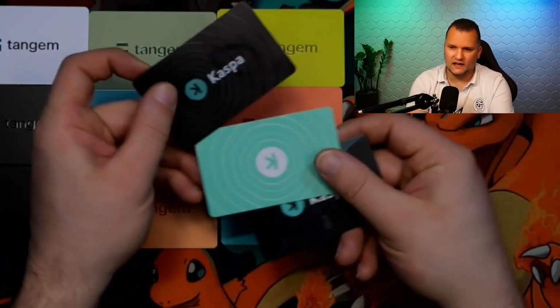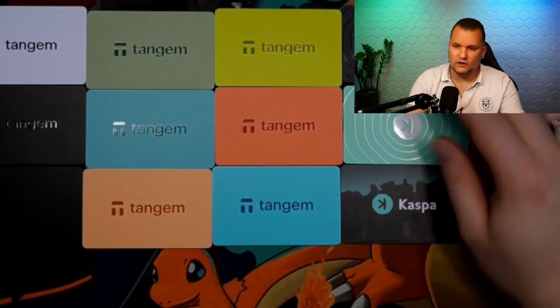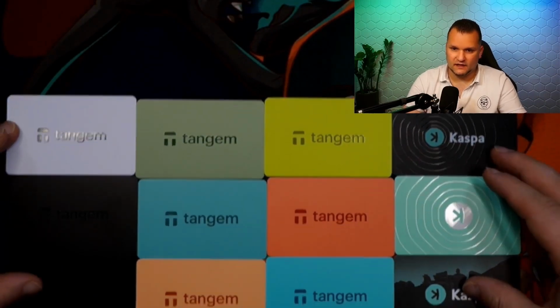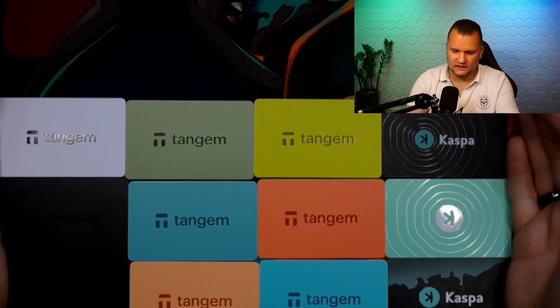And then we also have the Casper wallets. This is how they currently look for me: the black, turquoise, and the older one. These are my current Tangem sets, or rather, wallets here. Here you have to see, depending on where the light shines in. So they are nice collections, aren't they?